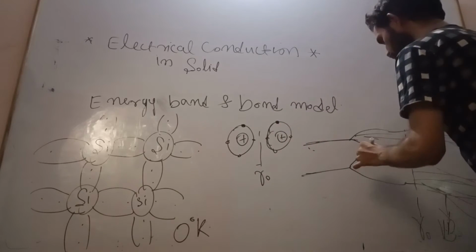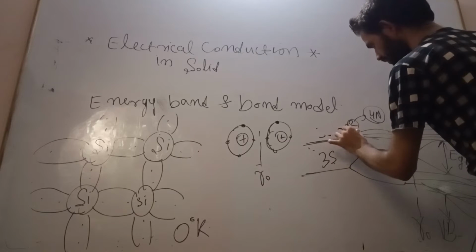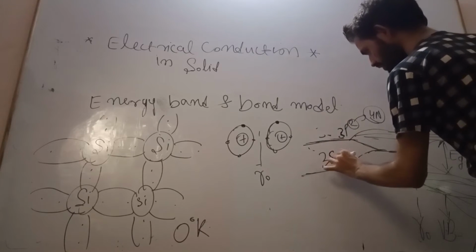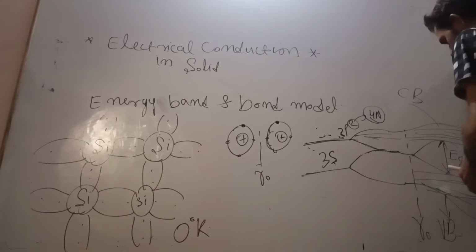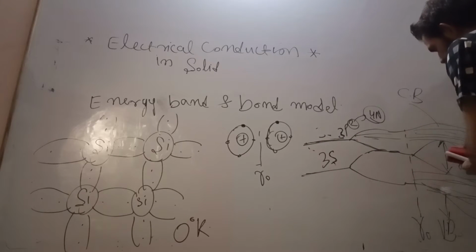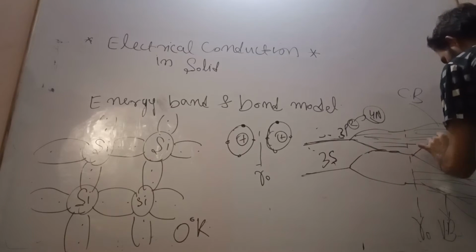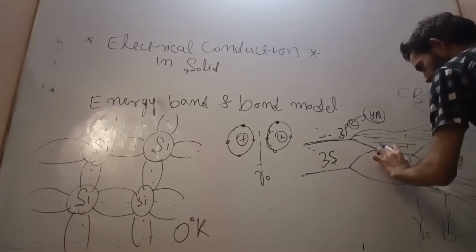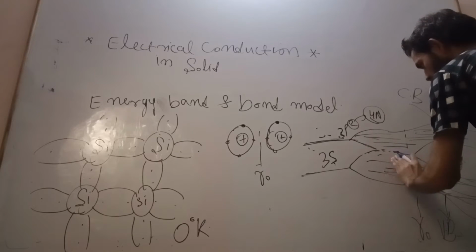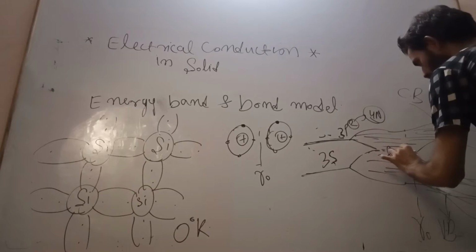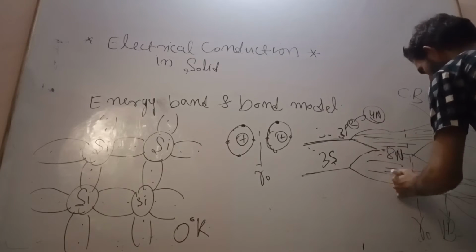So this is for 3s1, and this is for 3p, okay, 3s 3p. Now as we have seen in last class, these two allowed energy bands will get split into a further two parts, where at interatomic distance here there are 8n quantum states, okay.